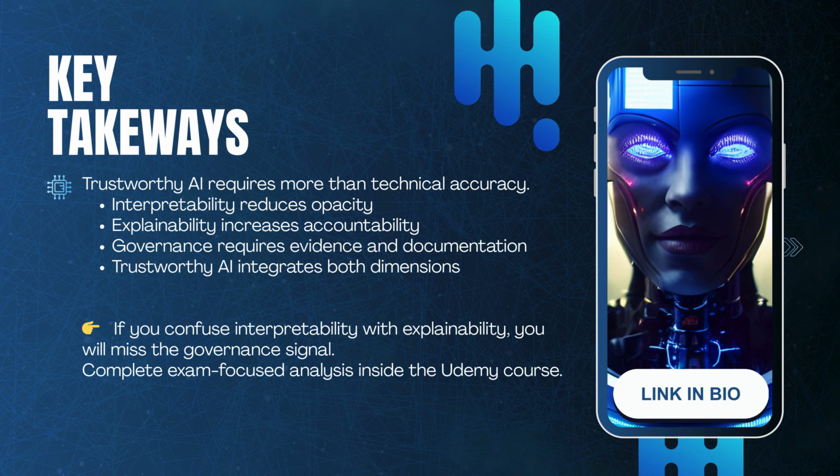Trustworthy AI requires more than technical accuracy. Interpretability reduces opacity. Explainability increases accountability. Governance requires evidence and documentation. Together, these elements create defensible AI systems. If you confuse interpretability with explainability, you will miss the governance signal, especially in exam scenarios.